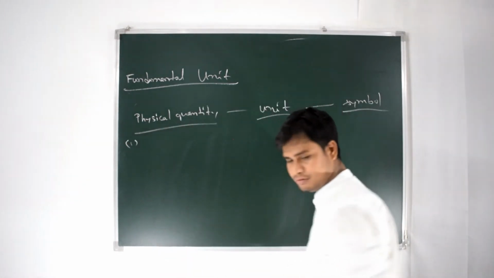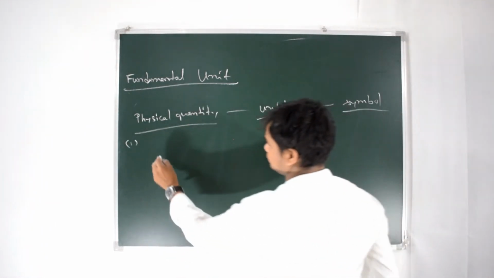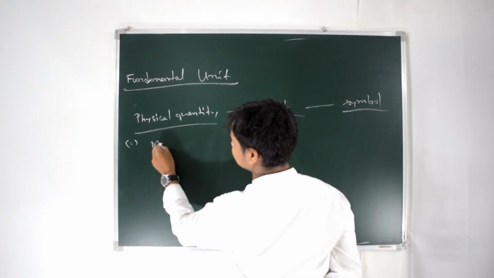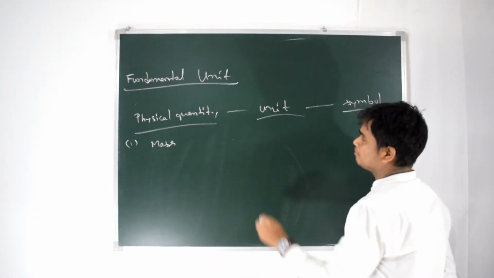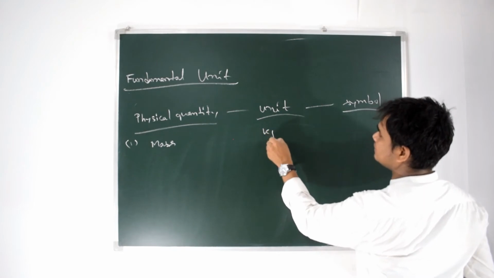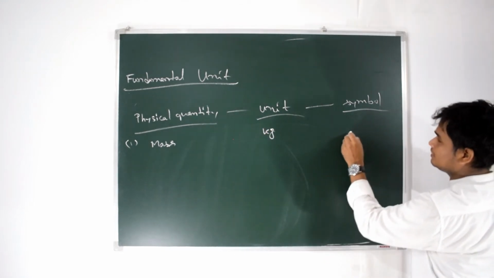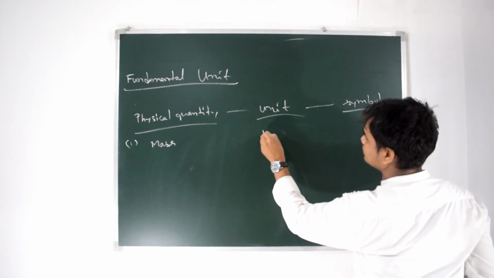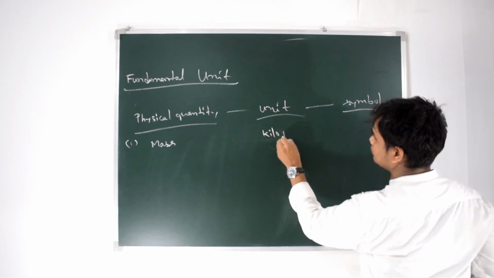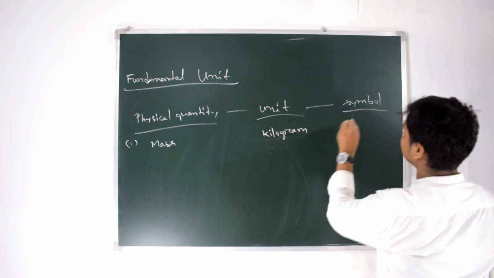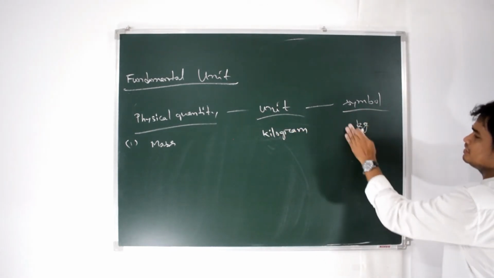First of all, the physical quantity mass. The unit of mass is the kilogram, and the symbol is kg.